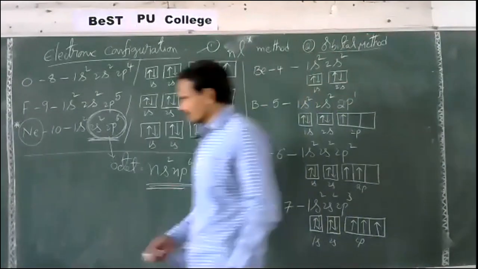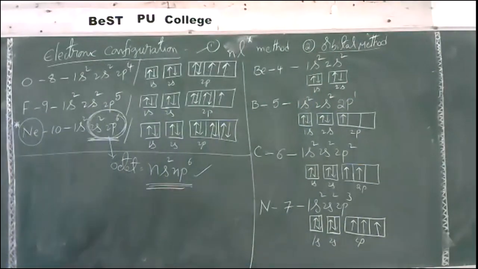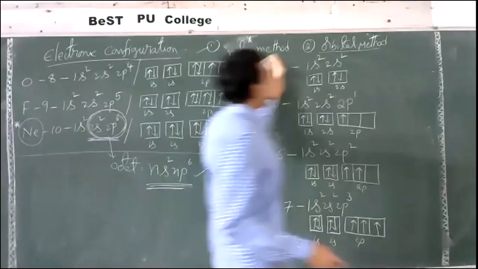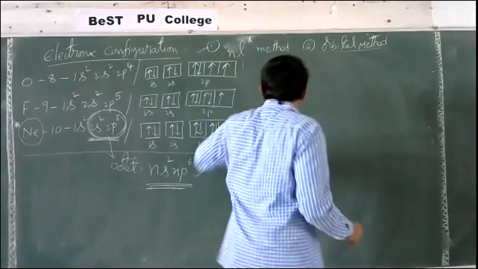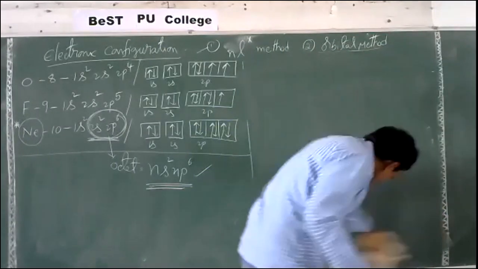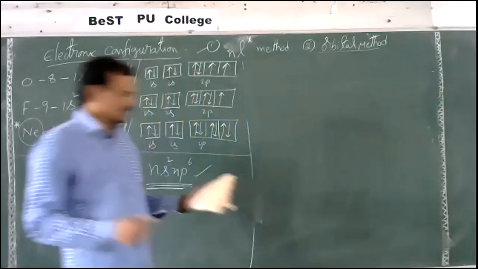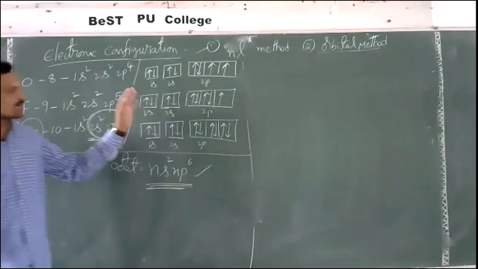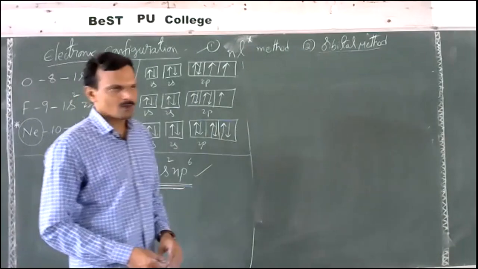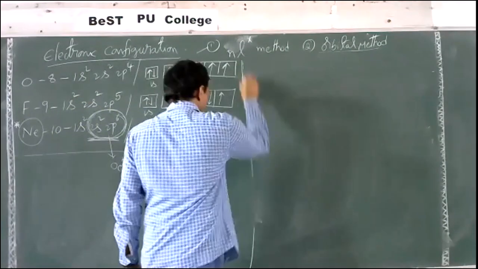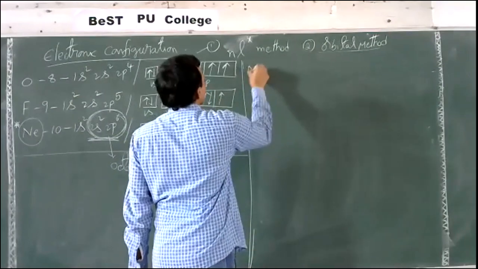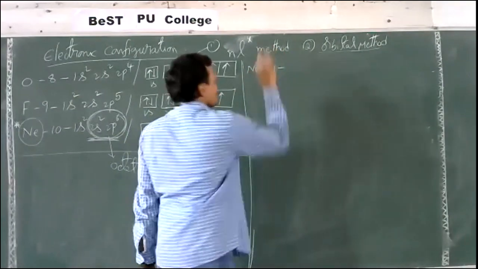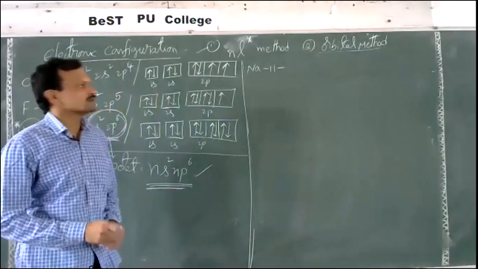Okay, right. So this is the electronic configurations up to 10 elements. Now let us see the remaining, 11 onwards. Same procedure. In the same order of orbitals, we should fill electrons one by one continuously. Now, the element with atomic number 11 is sodium.